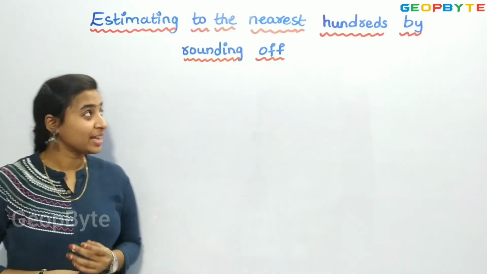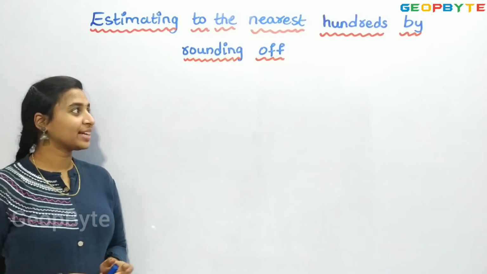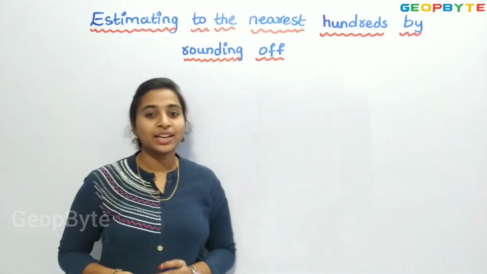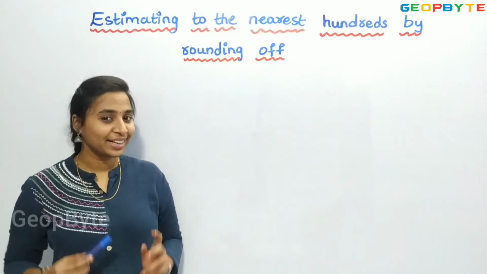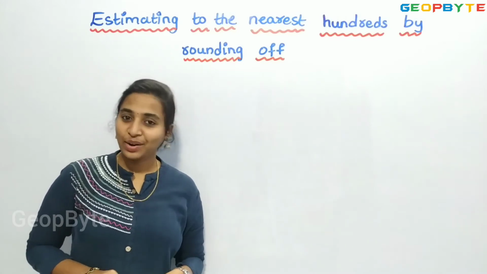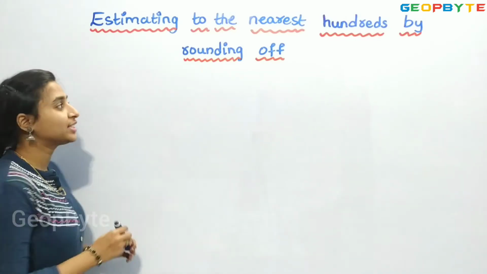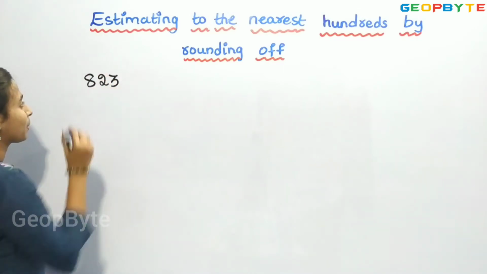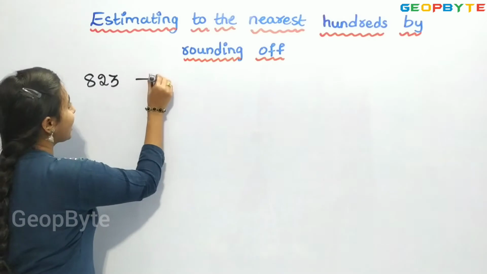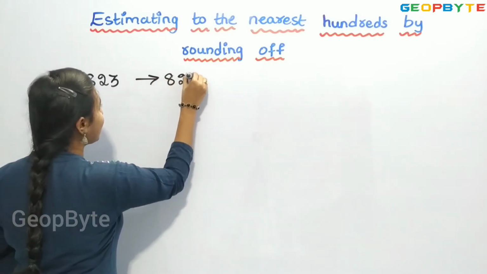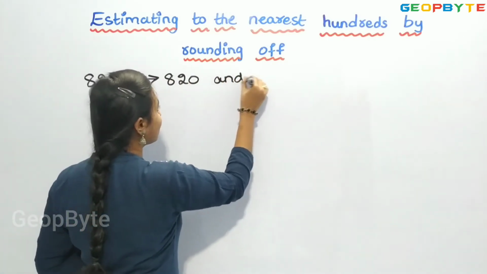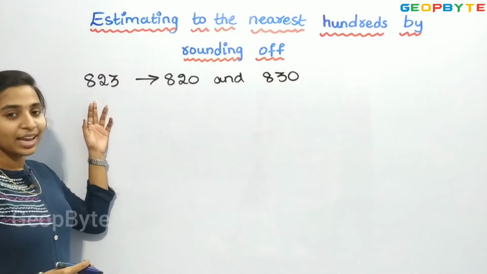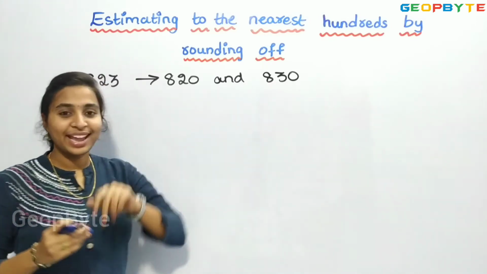Now, let us see estimating to the nearest hundreds by rounding off. Right? Till now we have seen estimating to the nearest tens by rounding off. Now, let us see this one. For example, let us take the number 823. 823 lies in between 820 and 830. Right? 823 lies in between 820 and 830.